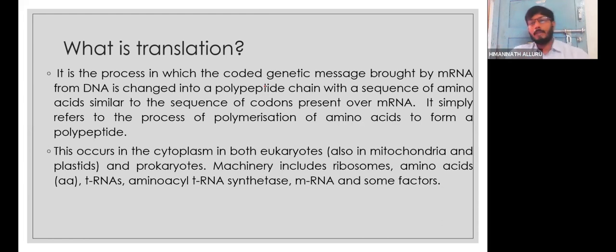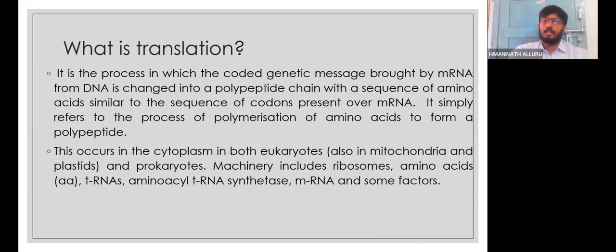Then what machineries are required for this particular translation? Students must be clear. Not only mRNA, along with that amino acids, the ribosomes, tRNA, the amino acid tRNA synthetase enzyme. Very importantly, some other factors which are initiation factor, elongation factor, termination factor. All three factors are there.